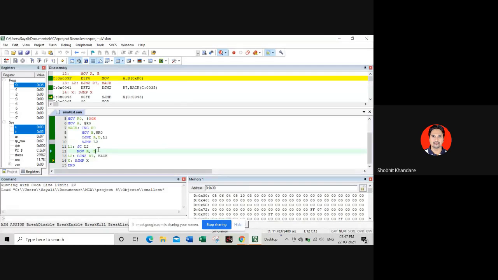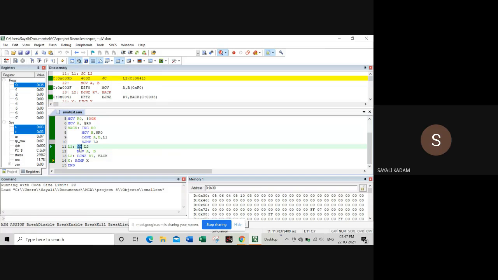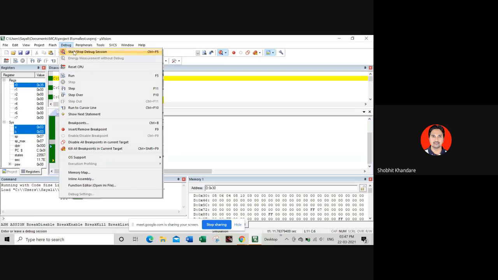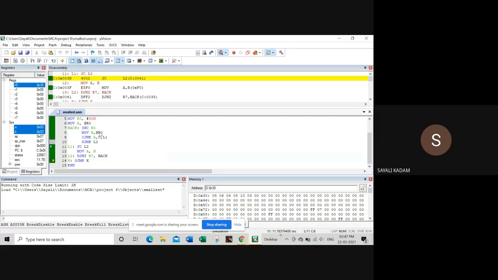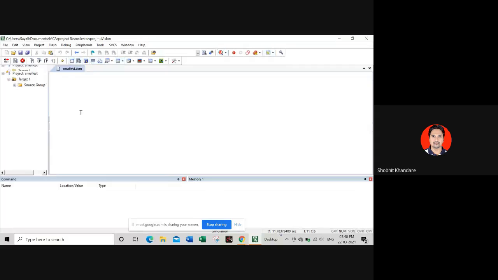Okay. Now this is a program to get the smallest number. What modifications can we make to use the same program to get the largest number? Sir, here I've written jump with carry. So if we use jump if not carry, then it will become the largest. Yes, you are right. It is JNC for the largest. Yes, sir. Do it. So stop debugging now. Then JNC.